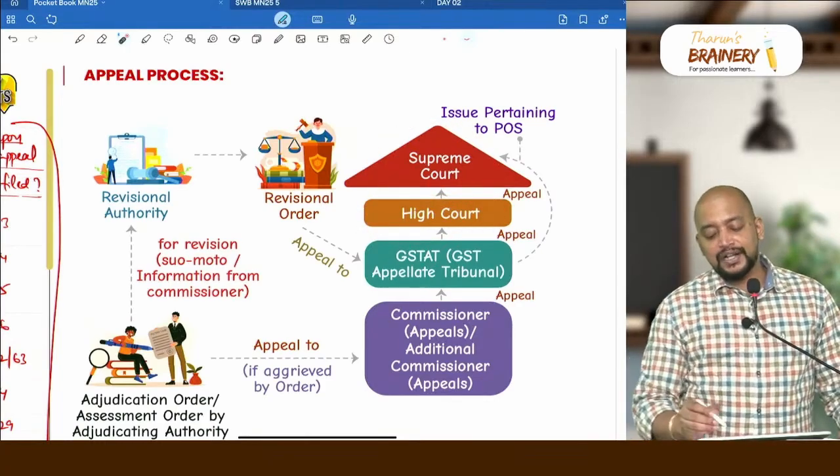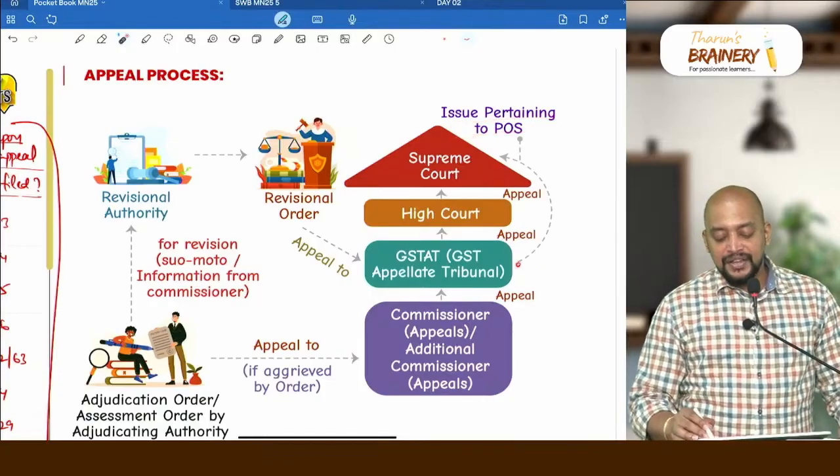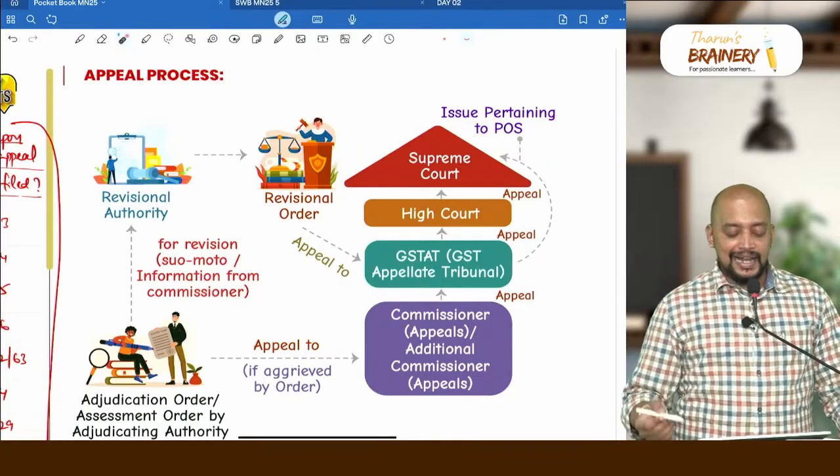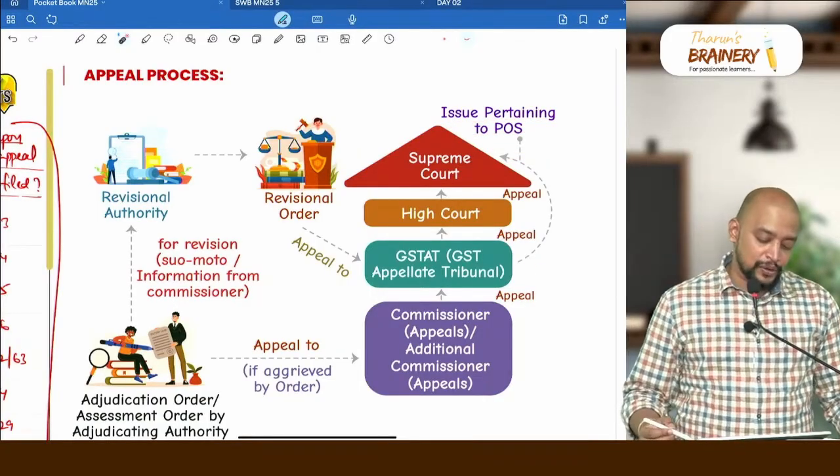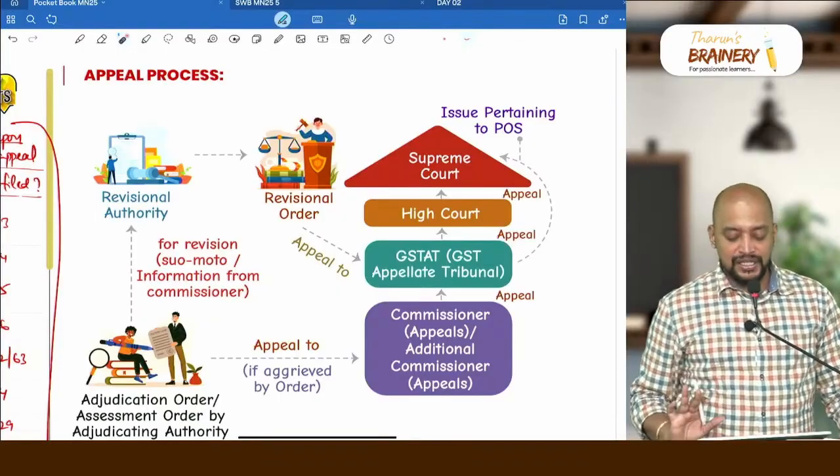But if the issue is pertaining to place of supply, we can skip GST-80 and directly go to Supreme Court, and that is the appeal process here.